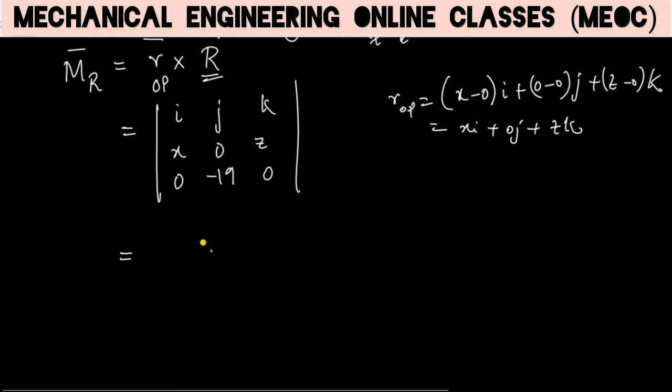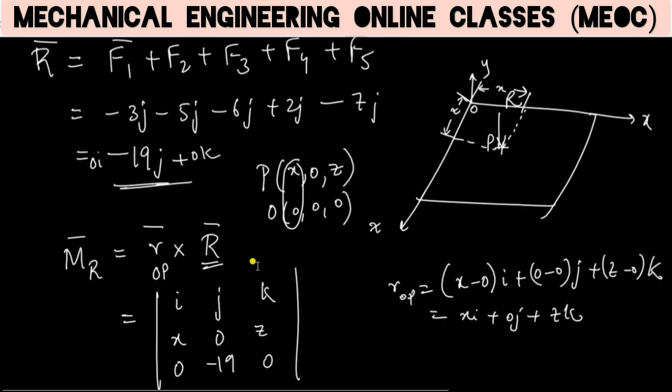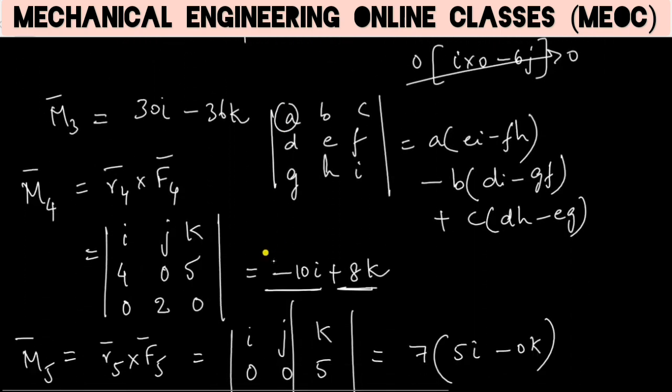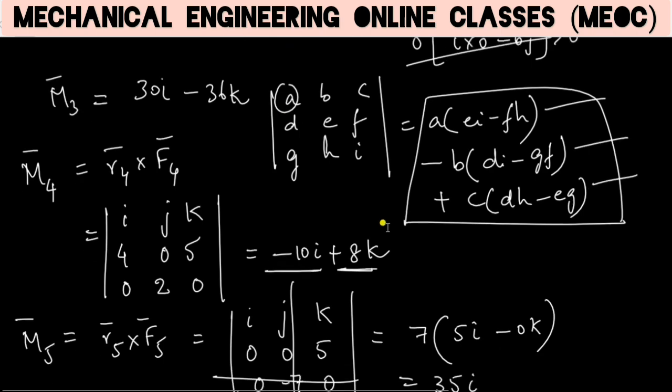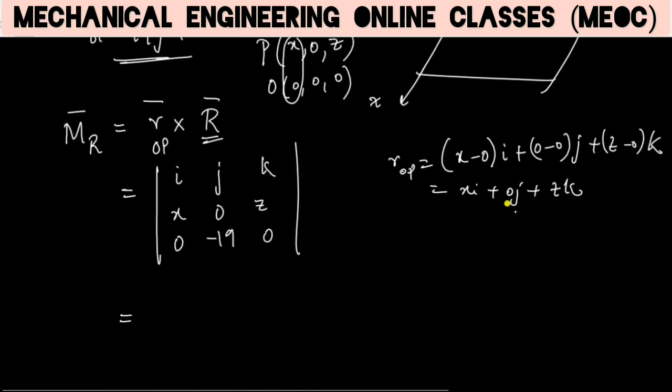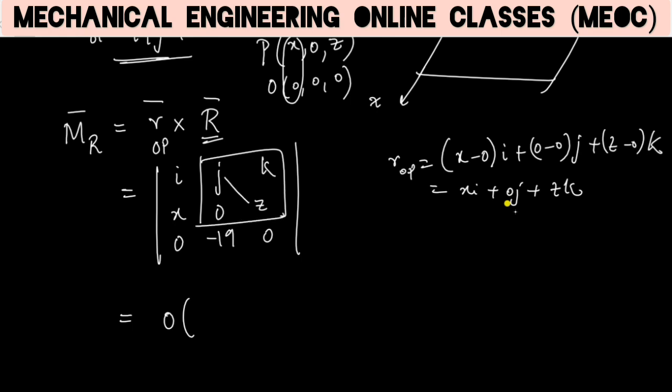If we find the determinant of this, we will get values in terms of x and z. So I am going to use the third row because two terms will get nullified from the formula. This is the formula, right? I want to use that particular row where most of these terms are 0. So using the third row, I have 0 into jz minus 0k. Minus of minus 19 is plus 19.